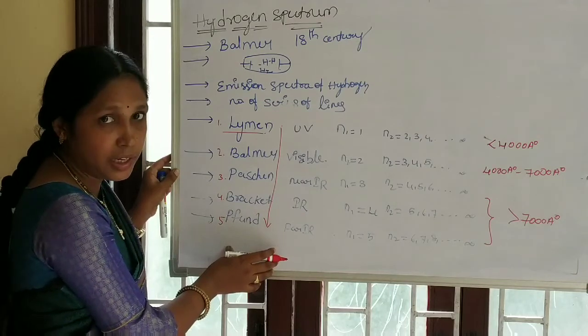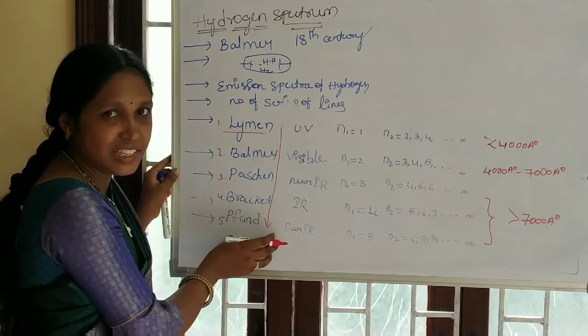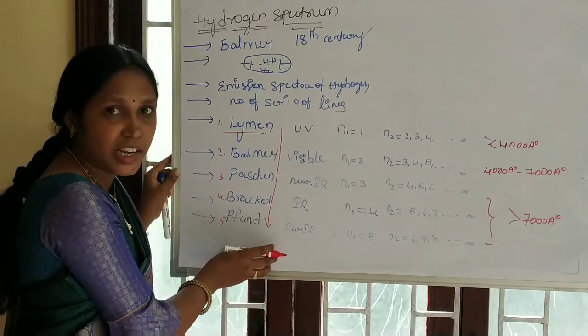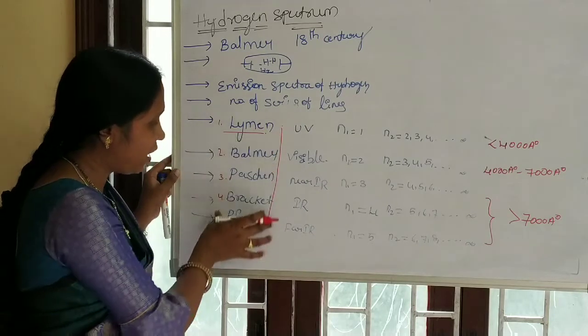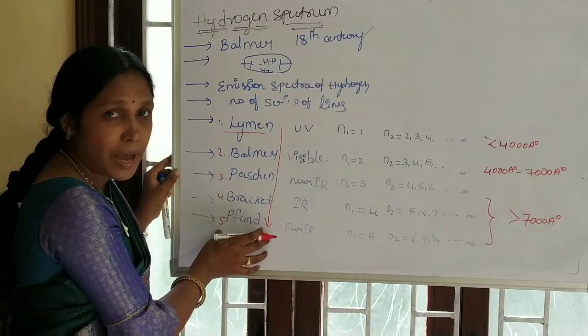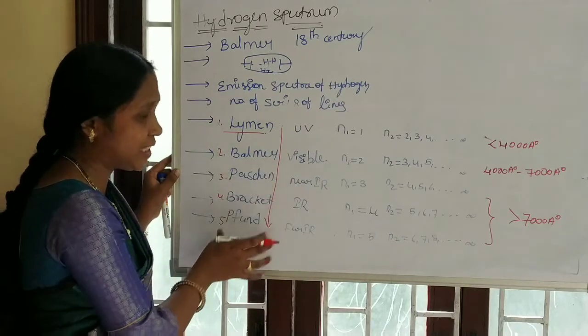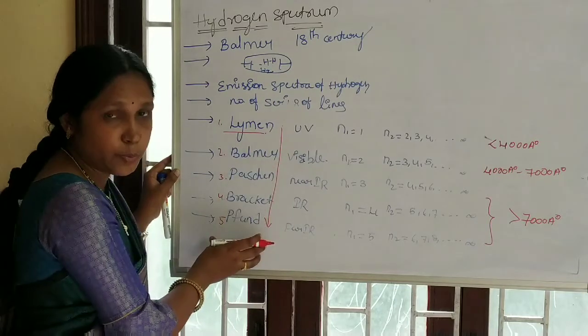If the wavelength increases, wave number decreases, frequency decreases, and energy decreases. That means the Lyman series has the shortest wavelength among all the series, and the Pfund series has the maximum wavelength among all the series of lines emitted from the hydrogen spectra.